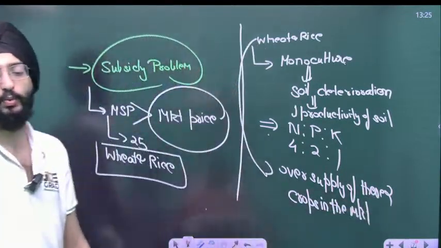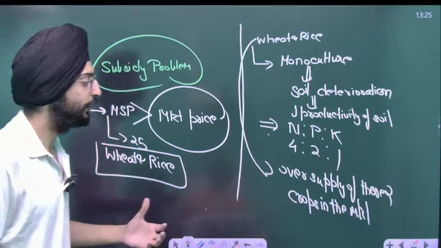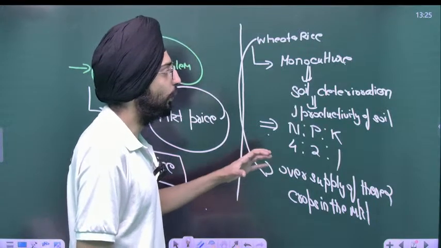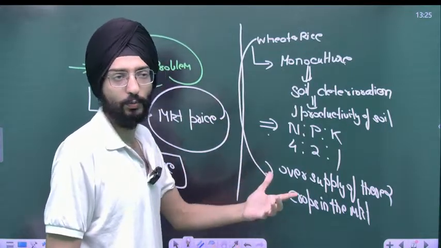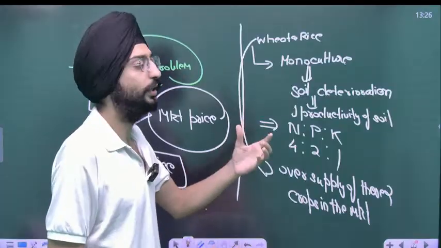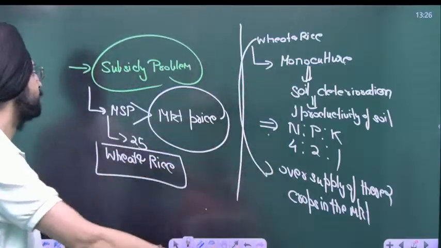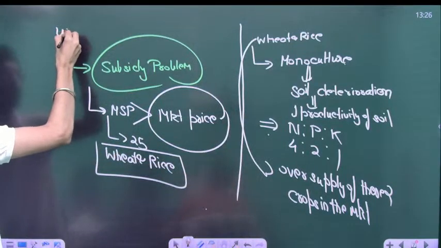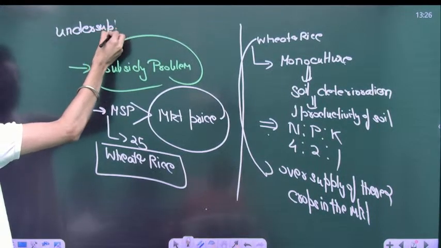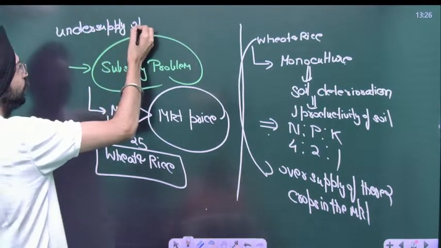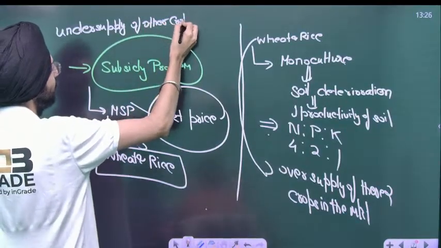Oversupply of these two crops out there in the market will ultimately lower down their price. But what about the other crops out there? What about the horticulture? What about the fruits? What about the other grains? There will be undersupply of other crops out there.